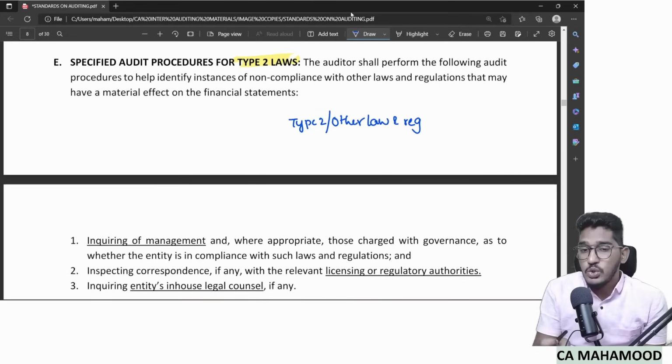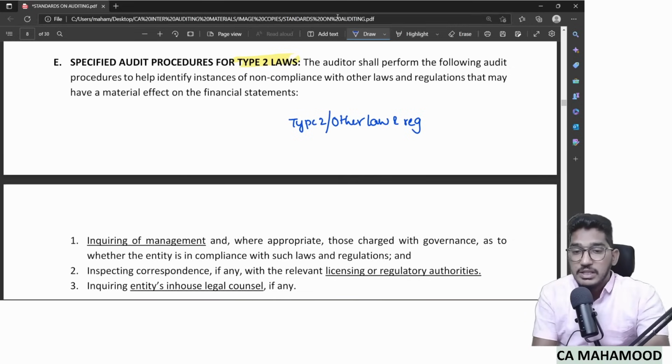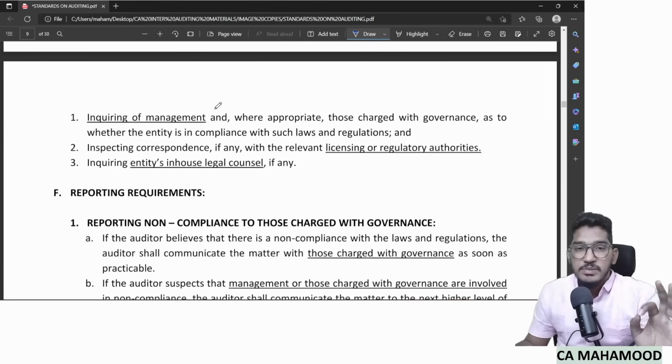Other laws and regulations, or type 2, both convey the same meaning. So what are the specific audit procedures for type 2 laws and regulations? See here, specific audit procedures are very simple. Only 3 things they will say. That is also inquiry only.